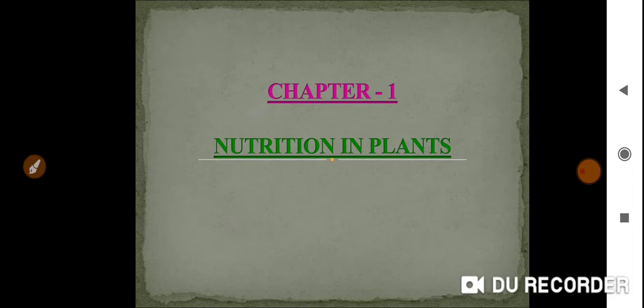In this way, plants can make food for themselves, but animals including humans do not prepare food for themselves. Are you understanding my point? That is what I want to differentiate here.